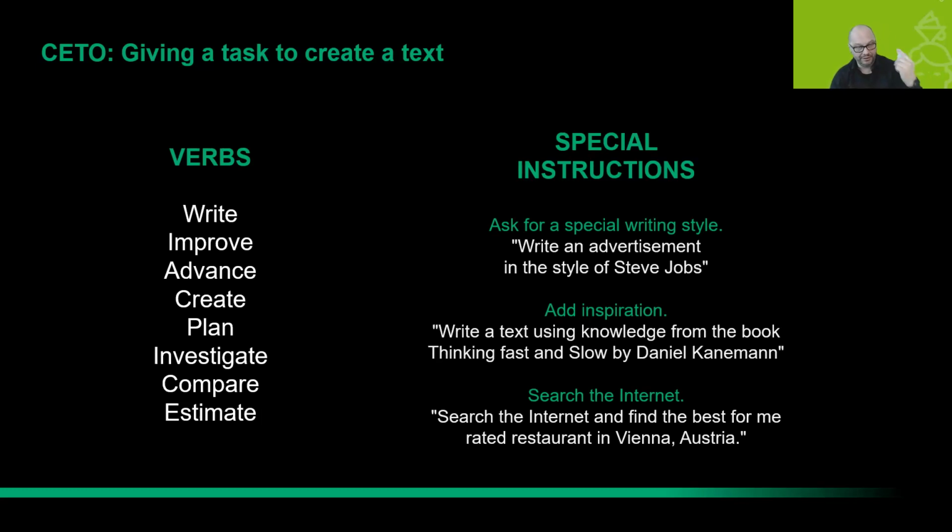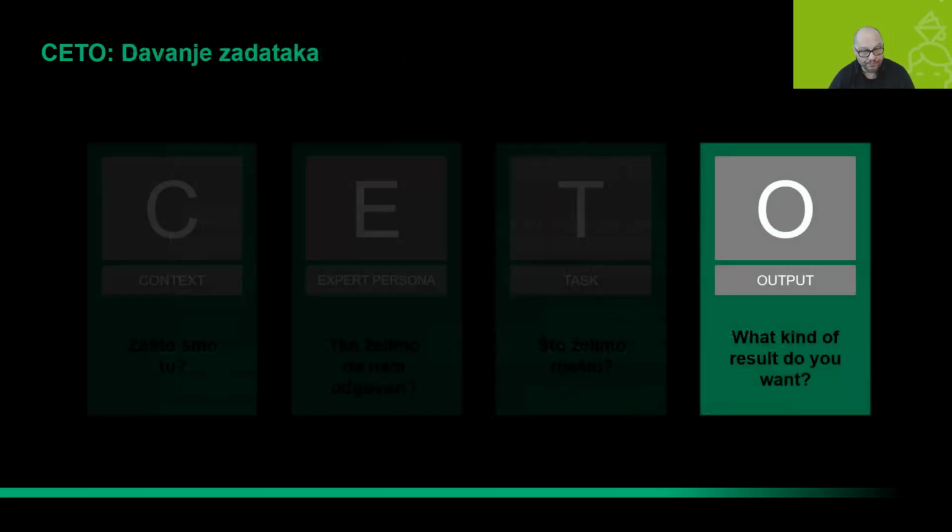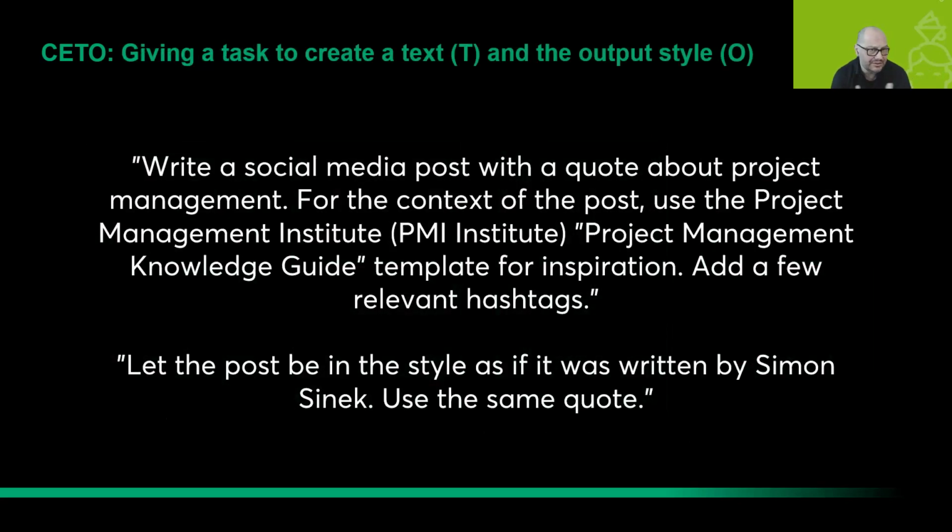I will give you an example in two slides. The last one is the O, and O means: what kind of result do we want? Let me give you the example for both T and O, the task and the output. The first part: write me a social media post with a quote about project management. For the context of the post, use the Project Management Institute's Project Management Body of Knowledge guide as inspiration. Add a few relevant hashtags. This will be the task. If we talk about the output style, we can say: let the post be in the style as if it was written by Simon Sinek.